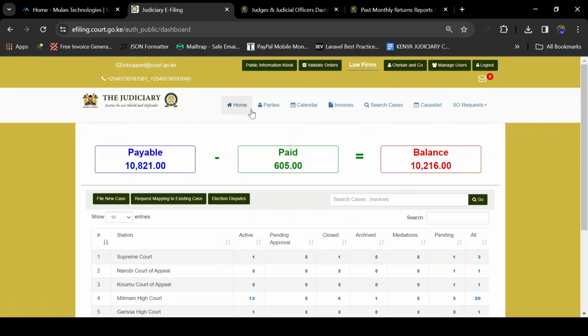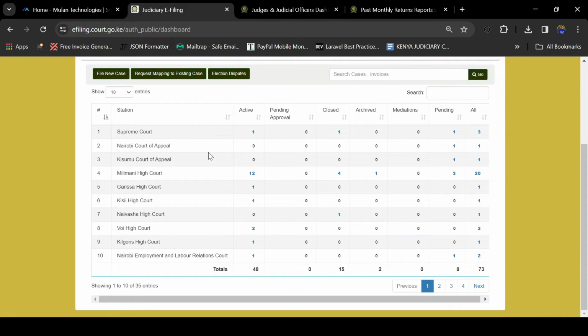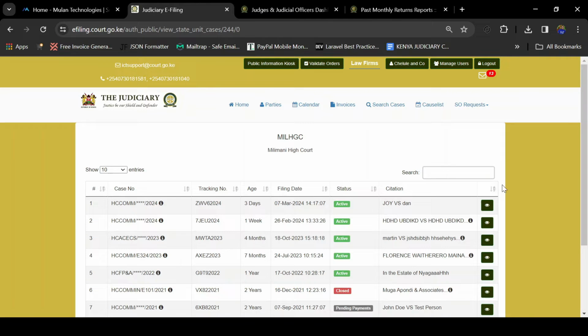Coming back to the home page of the dashboard, here at the middle of the page, you'll be able to see a summary of all the cases that you have ever filed with each particular court station. For instance, at the Supreme Court, how many active cases do you have? For Milimani Court, how many active cases do you have as per this account? There are 12 active, 0 pending, 4 closed cases, 1 archived case, and in total you have 20 cases. So if you want to view all the 20 cases that you have within this court station of Milimani High Court, you click on that particular number, that is number 20.